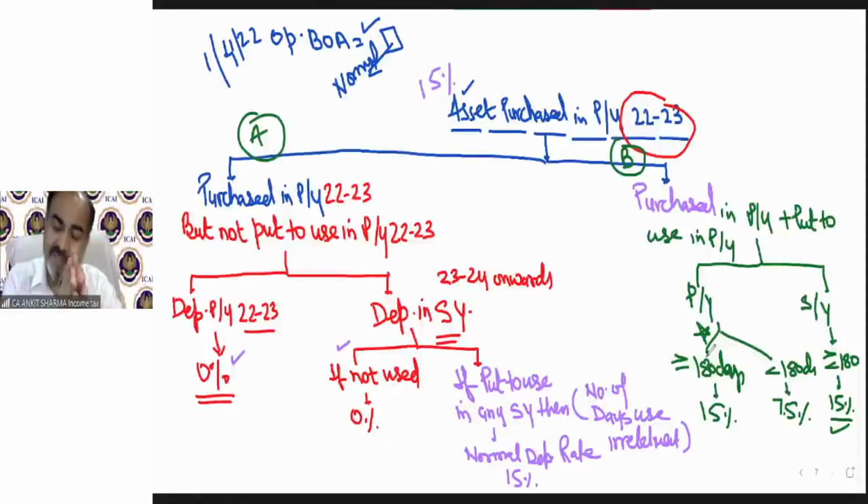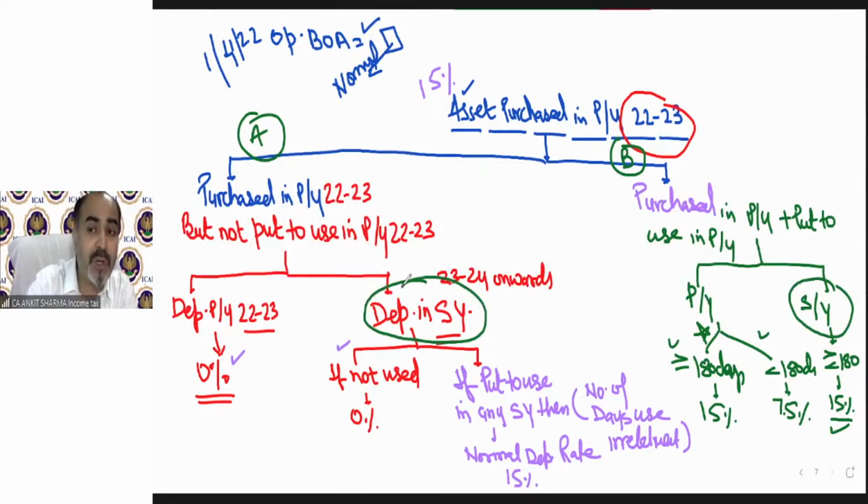So, for example, if I purchased any asset in previous year 22-23 and put to use in the same year, then only you need to check whether it is used for more than or equal to 180 days, then full rate applies, or less than, then half rate. But if the asset is put to use in a subsequent year, the 180 days concept is not applicable. It does not matter whether it is used for more than or equal to 180 days or less than.